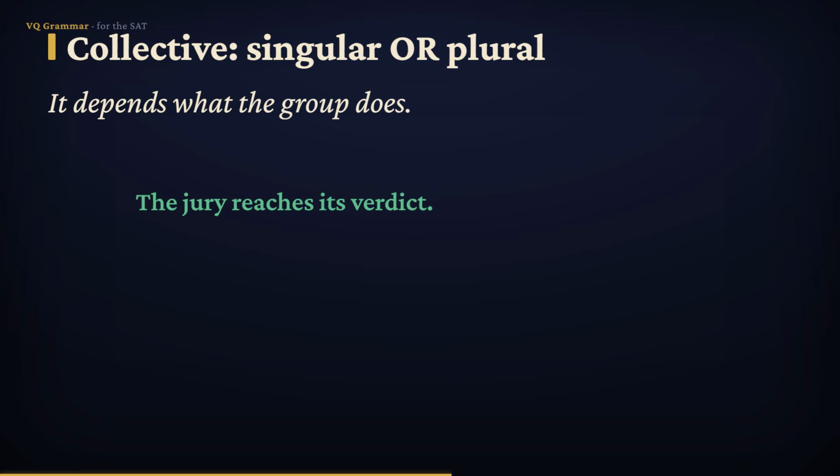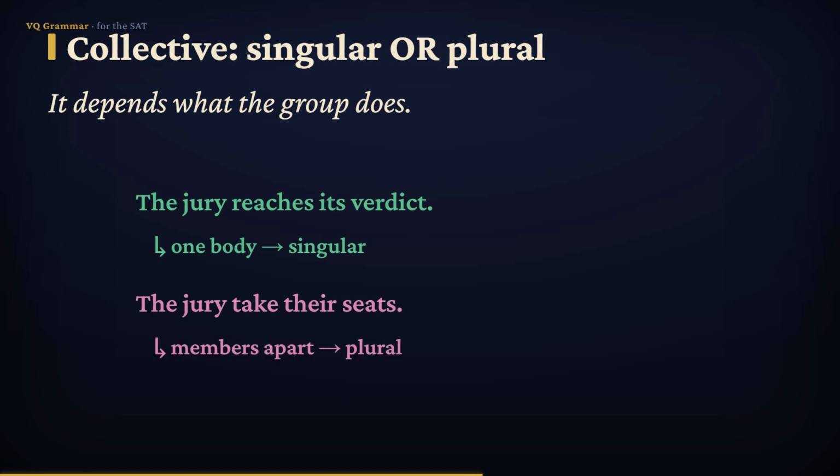The jury reaches its verdict, reaches with an S, and its, both singular, because the whole jury is moving as one. But when the members act separately, as individuals, treat it as plural. The jury take their seats, take with no S, and their, plural, because each juror is finding a different seat.